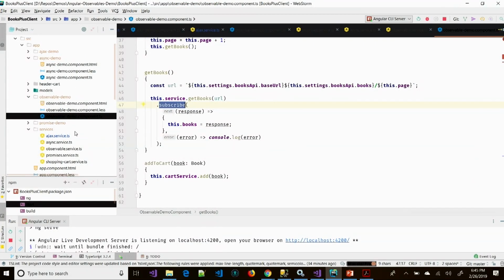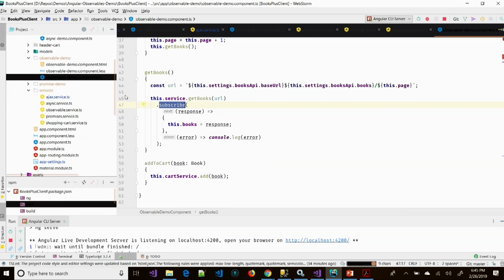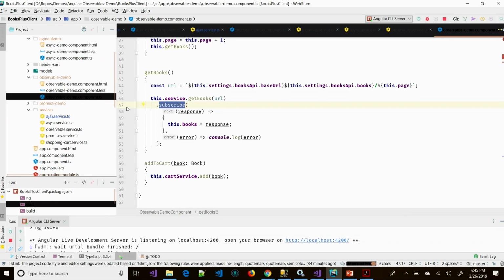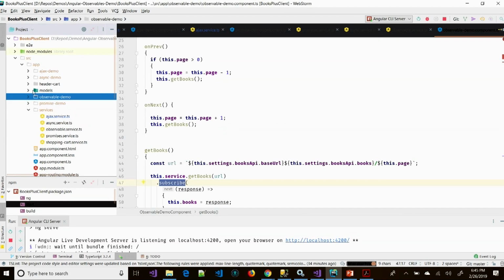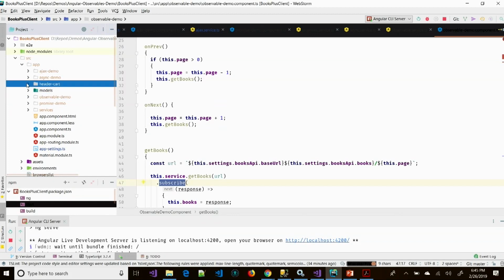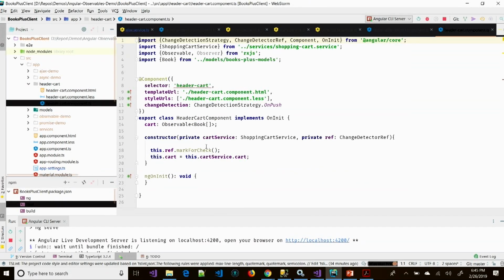In our code, let's take a look at this cart service add book. If I come to my cart, I called it the header cart. I kept this really simple. We can get way deeper into this, but just for simplicity's sake, notice all we have is this header cart, and I've got a shopping cart service.